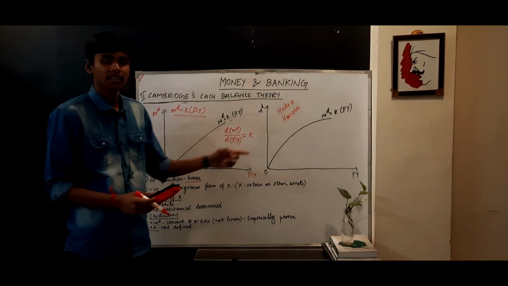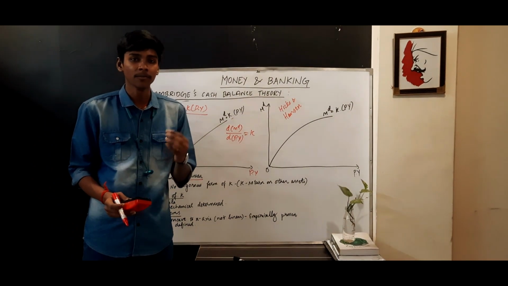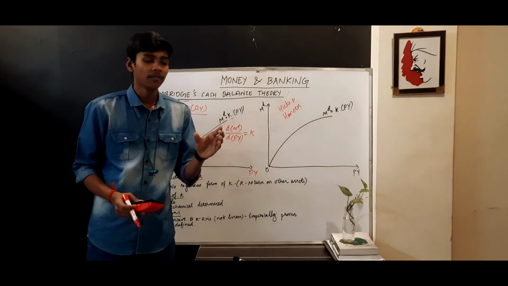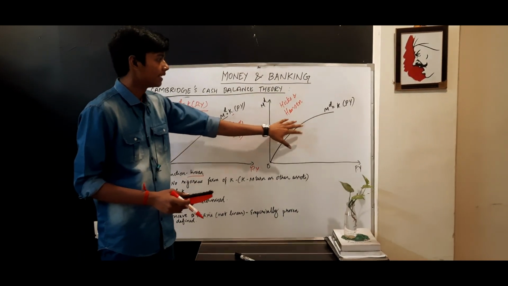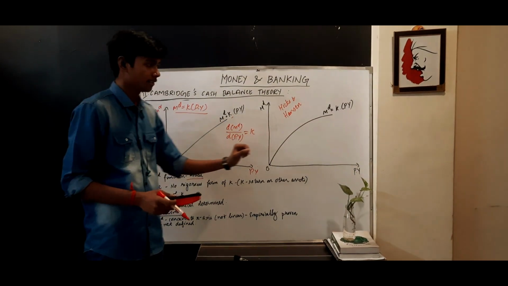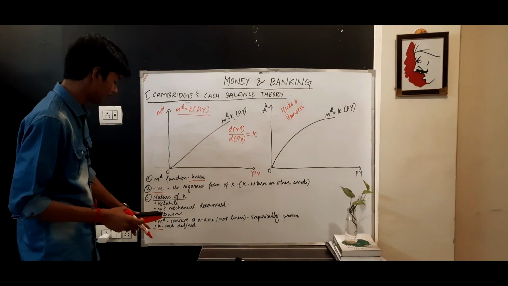Why? Hicks and Hansen have given empirical evidence also. They have taken data from the UK and US between 1915 and 1939. Based on that, they have given this conclusion: it will be concave to the x-axis. That is, the money demand function will be a function of nominal GDP only, but it will be concave.